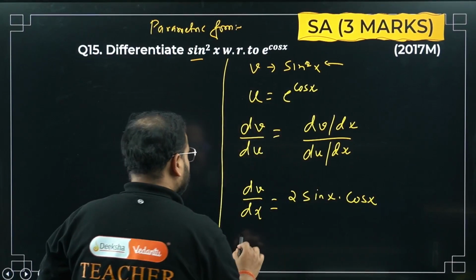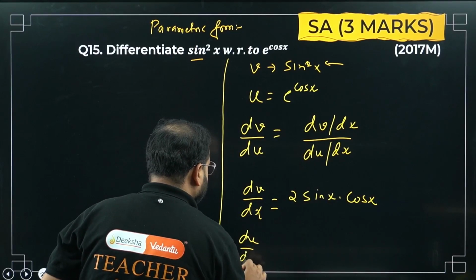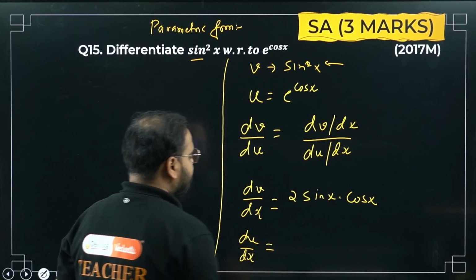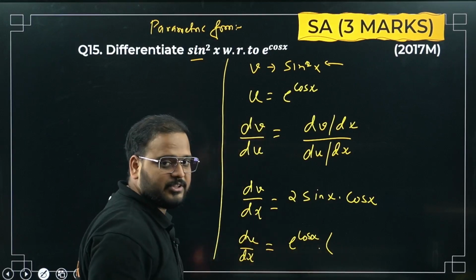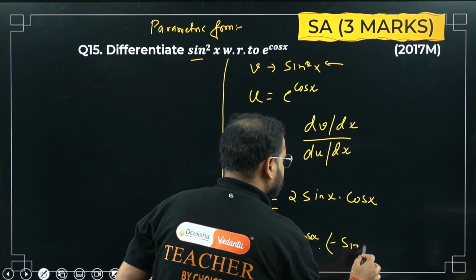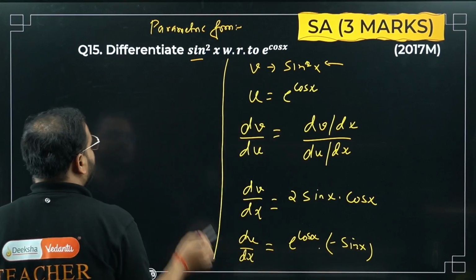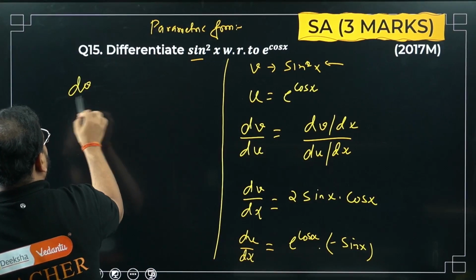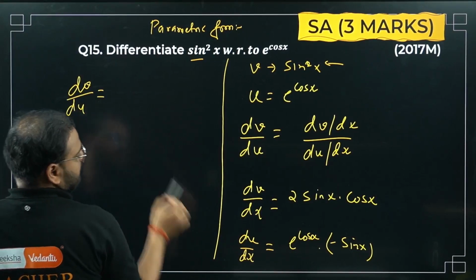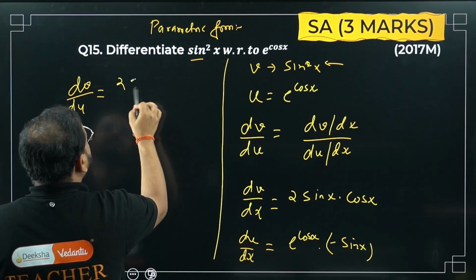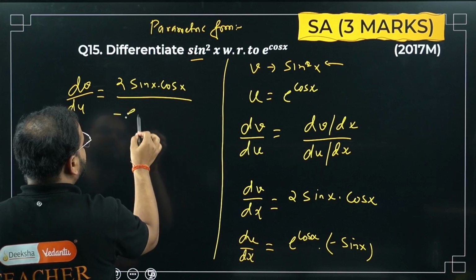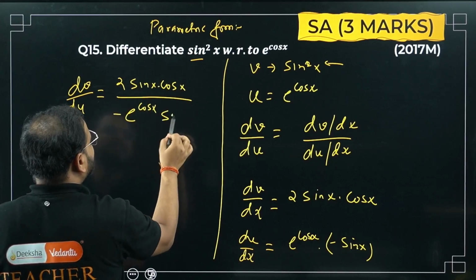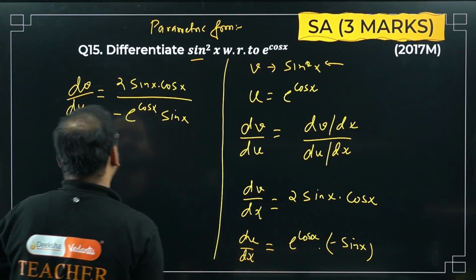Let's check for du by dx also. What do I get? e power cos x will remain as it is. So e power cos x. Differentiate now cos x by chain rule. So minus sin x. Take the ratio now for dv by du. dv by du will be this upon this. So 2 sin x cos x upon minus e power cos x sin x. Please check. Cancel.